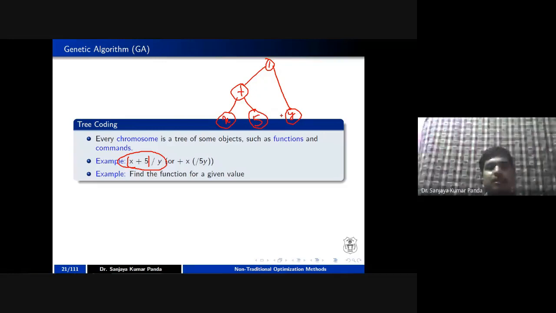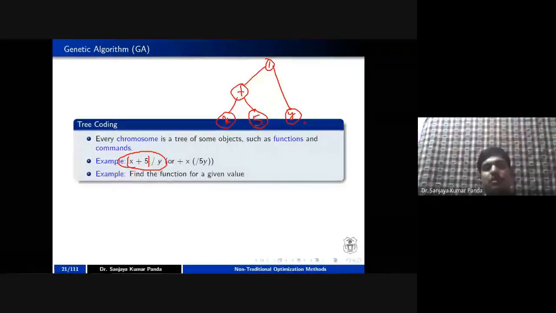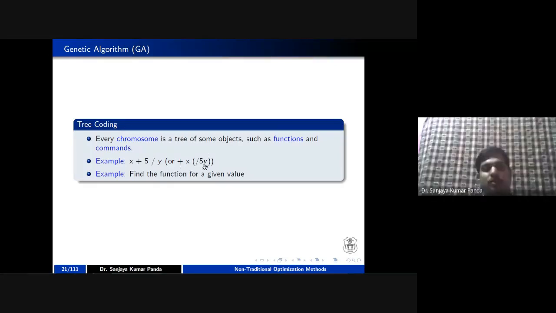If you want to convert to the chromosome, that is also possible, where we are using tree coding, which consists of a set of variables as well as a set of constants. Sir, in the coding you have discussed, that is x plus 5 by y. First, this plus sign is converted to the beginner term, and this is a prefix position.